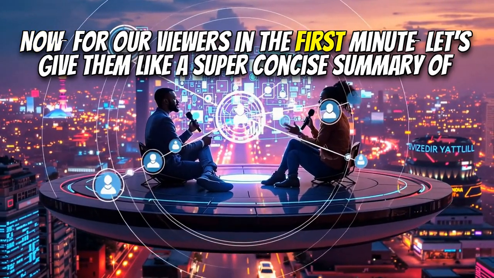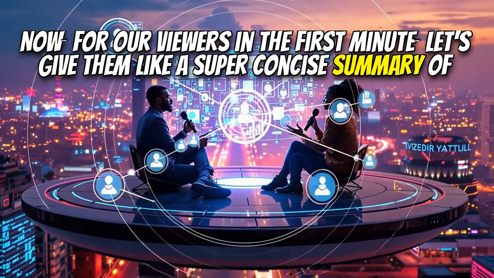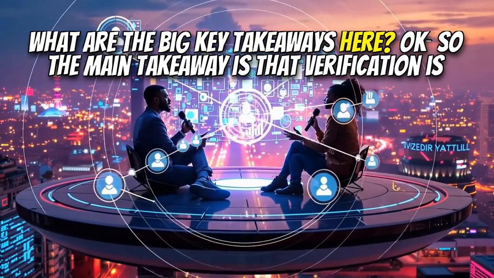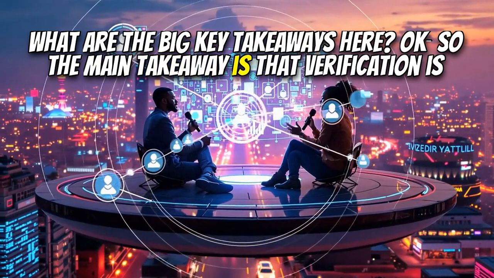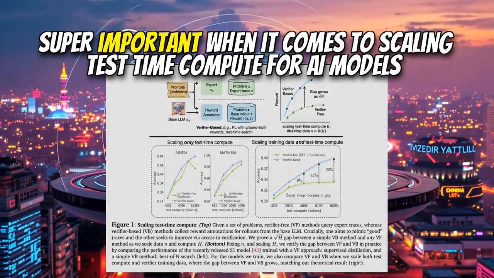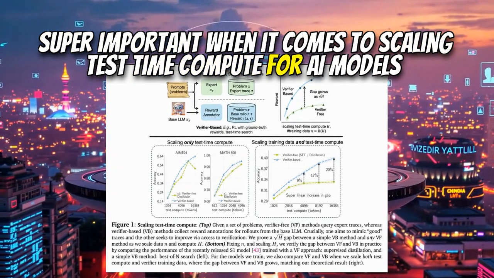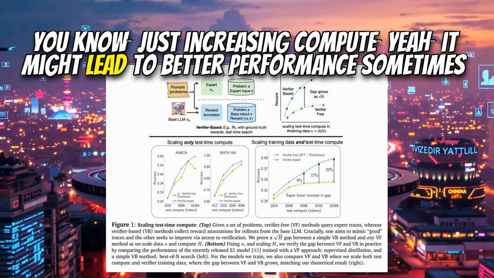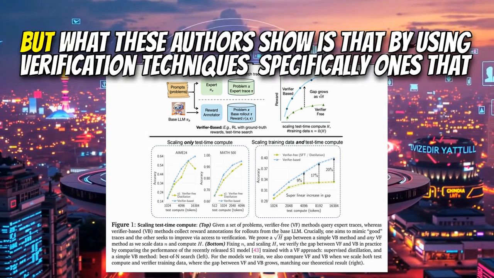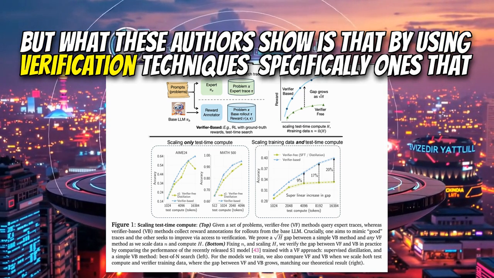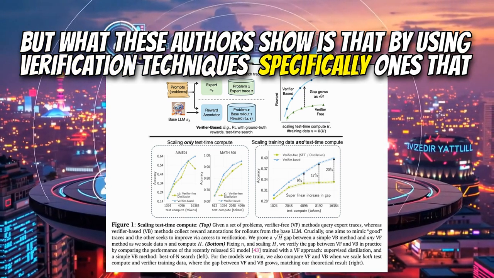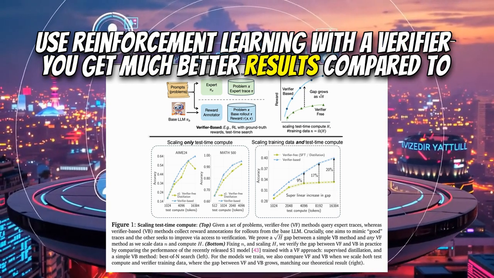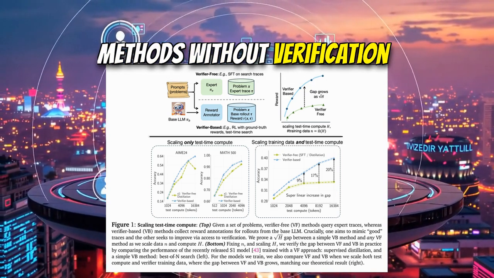Now, for our viewers, in the first minute, let's give them a super concise summary of what this paper is all about. What are the key takeaways here? Okay, so the main takeaway is that verification is super important when it comes to scaling test time compute for AI models. Just increasing compute might lead to better performance sometimes. But these authors show that by using verification techniques, specifically ones that use reinforcement learning with a verifier, you get much better results compared to methods without verification.